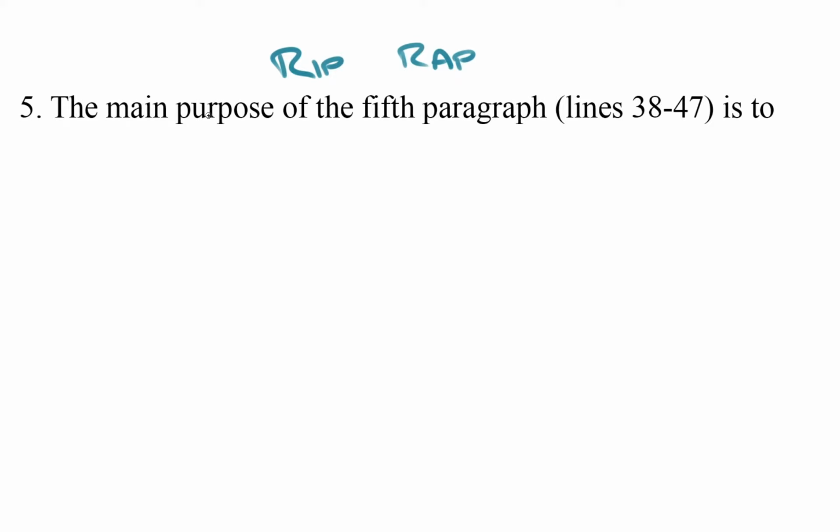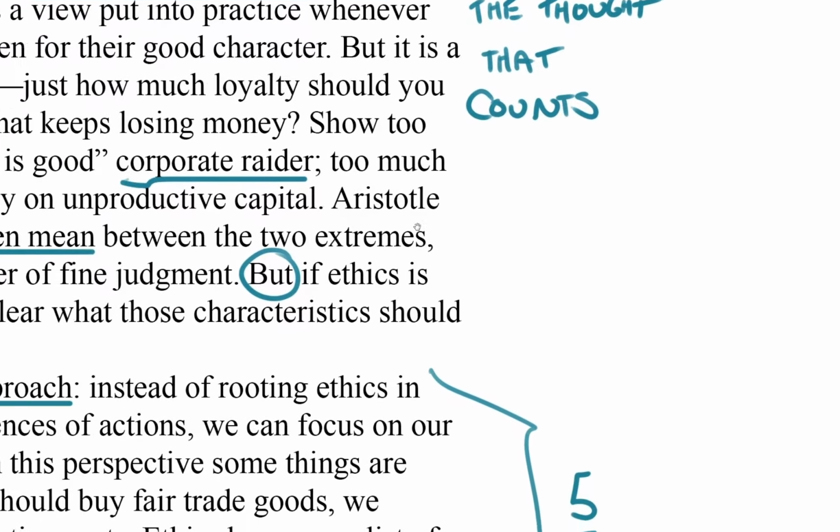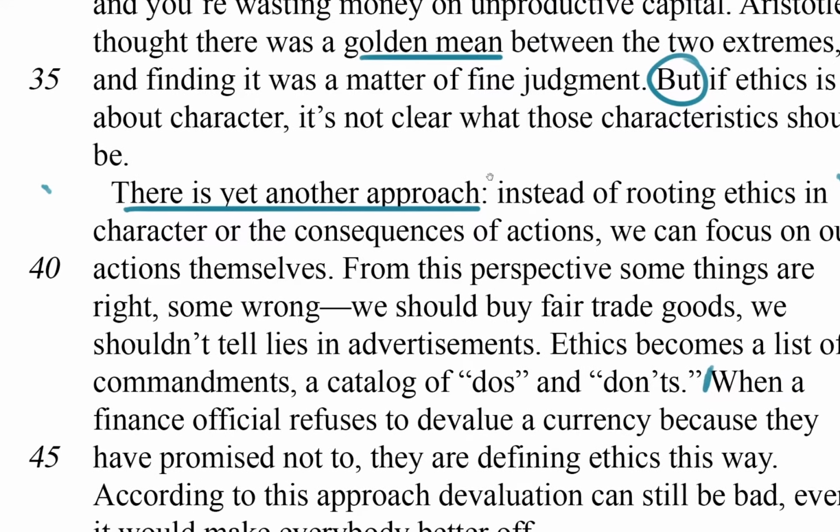So rephrasing this question, the main purpose of the fifth paragraph is what? So I'm going to rephrase that as, what is the author trying to get at? What is the author trying to achieve with the fifth paragraph? And so let's go over to the text and see if we can make a prediction.